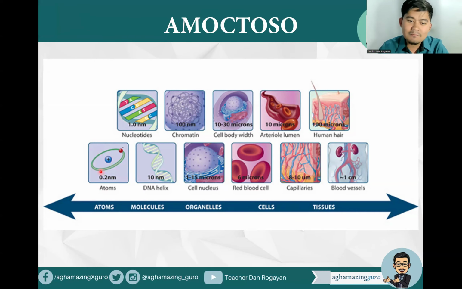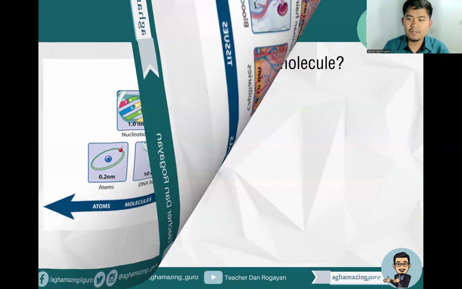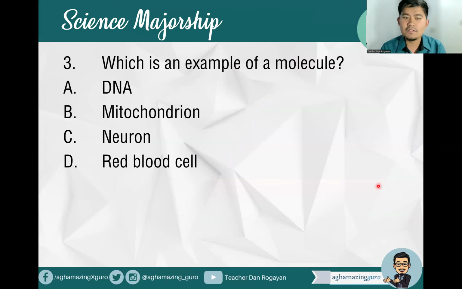So that's our AMOCTOSO, right? Our atom is a basic unit of matter. A group of atoms are molecules, which actually make up our organelles, which are tiny structures inside a cell. So atom, molecule, organelle, cell. And then a group of cells are, of course, tissues. Then a group of tissues are organs, and organs make up the organ system, and of course, the organism. So our AMOCTOSO. Next, which is an example of a molecule? A, DNA, B, mitochondrion, C, neuron, D, red blood cell.